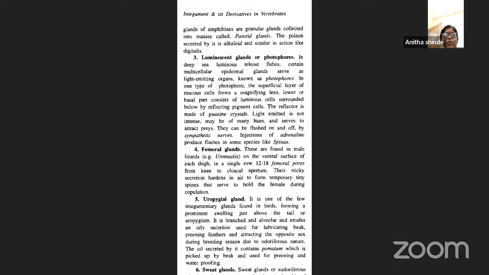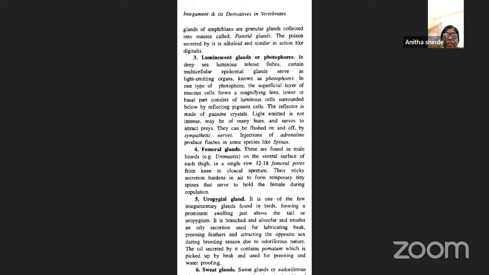So what is the main role of the uropygeal gland? We find it in birds, present just above the tail, or the uropygium. It is branched, alveolar, and produces an oily secretion, which is used not only for lubricating the beak but also for preening the feathers and for attracting the opposite sex. The oil contains pomatum, which is taken up by the beak and used for preening as well as waterproofing.